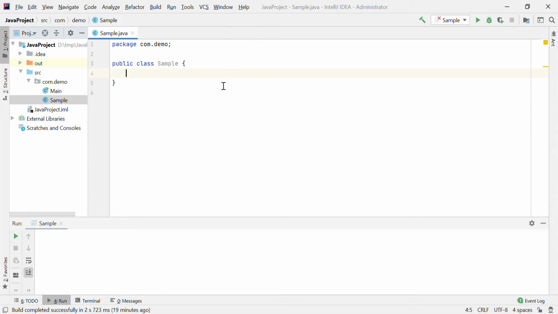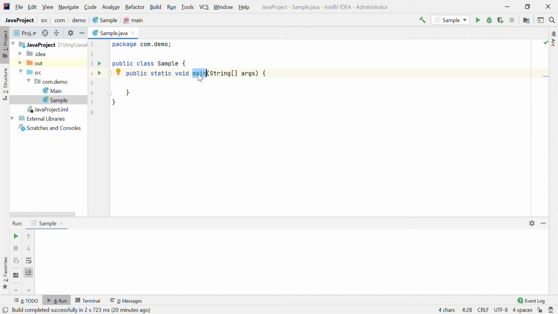In Java, for executing any Java program, you have to write a main method. This is the signature of your main method. The main method is the execution starting point.